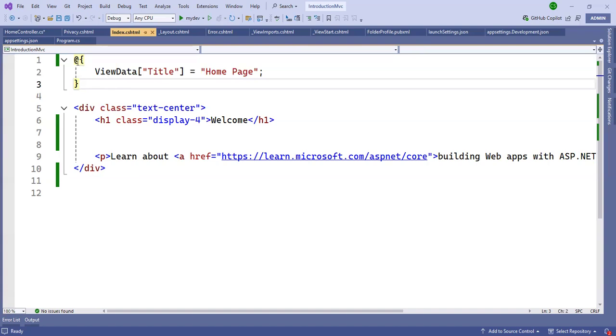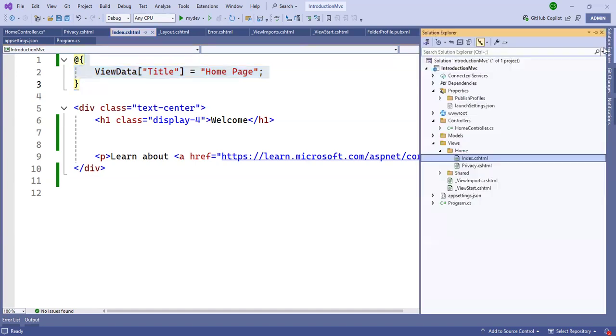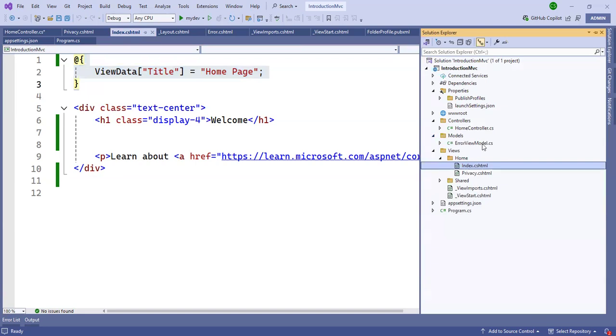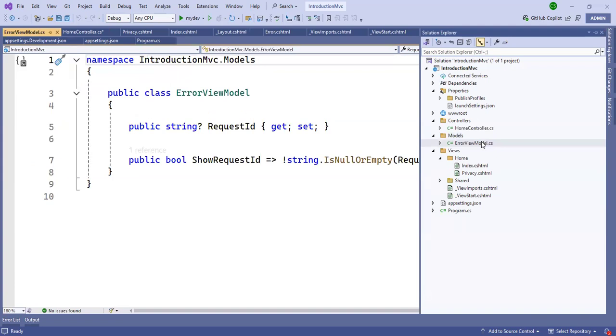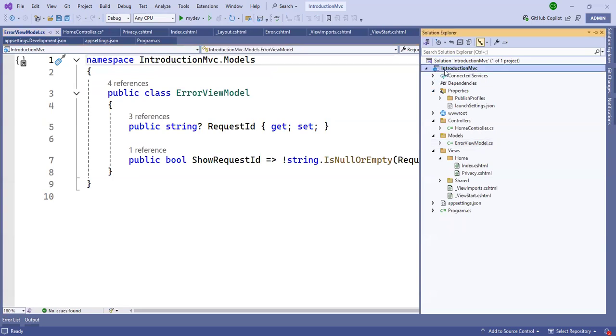Okay. So we will discuss state management later, and these things in the view. Here we have created the model, in the model folder. For a small application, we create it here. For a big application, we further create a library.